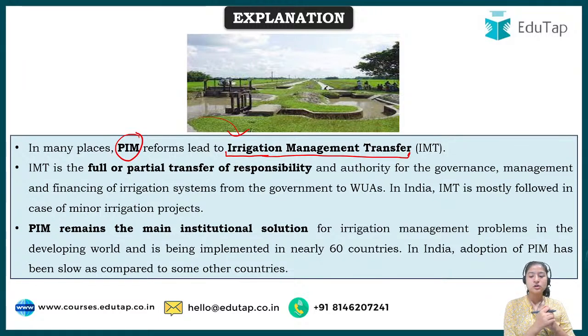So PIM, participatory irrigation management, is the institutional solution for irrigation management problems. Because we are working at the grassroots level and including the farmers, and of course they would want the best for themselves, they would help the government to have this system move smoothly. I hope this is clear to you all now.